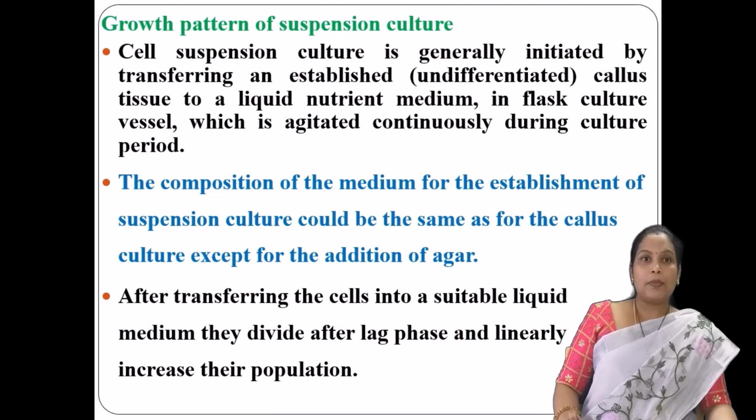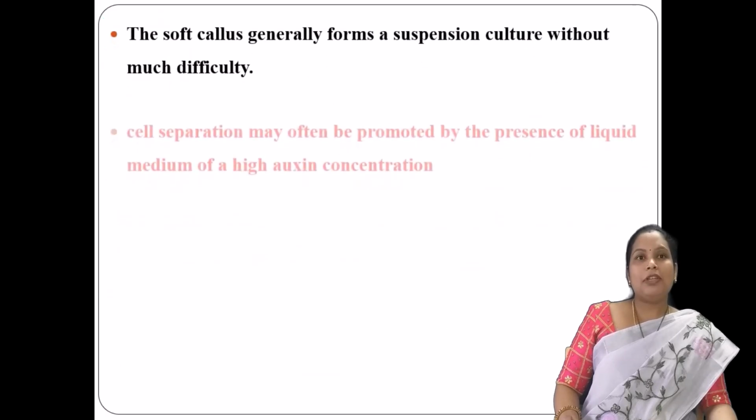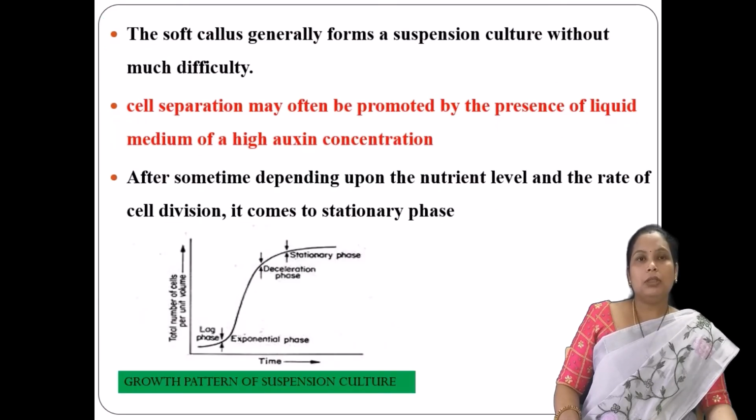we are going to add the agar. After that you transfer the cells into the liquid medium, and as soon as you transfer the cells into the liquid nutrient medium, they are going to divide after the lag phase and increase their population. Here is a graphical representation of the suspension culture. If you observe the graph, after the lag phase the cells increase in population and reach the stationary phase.